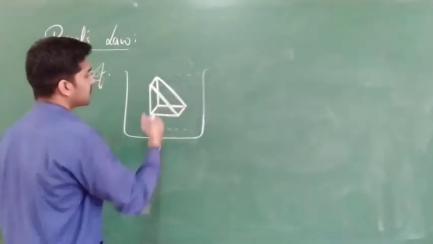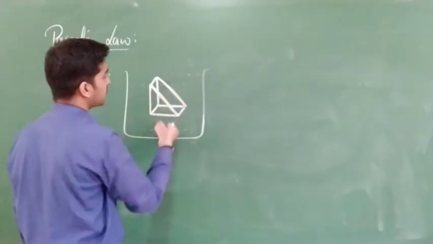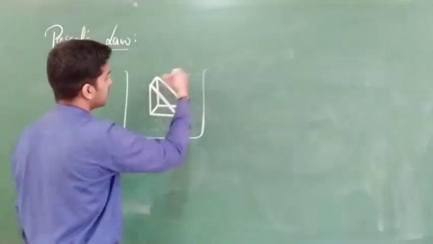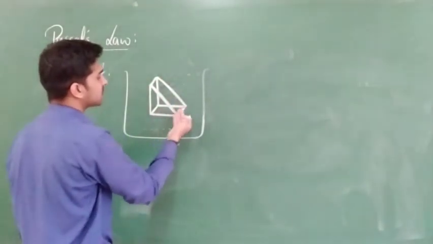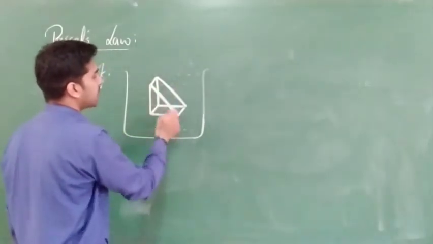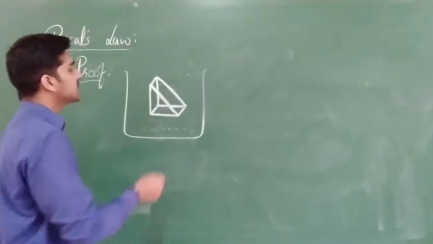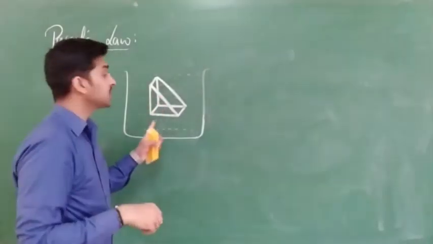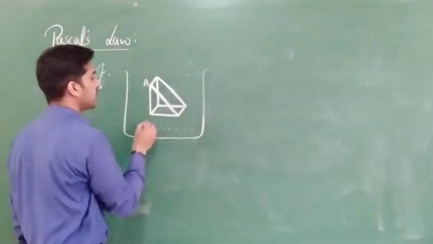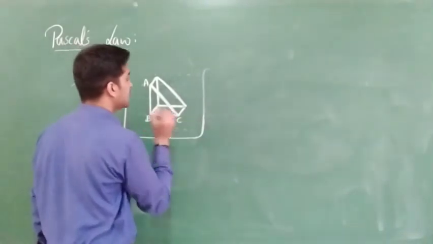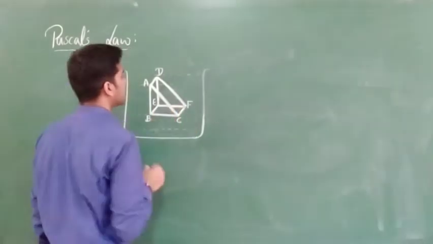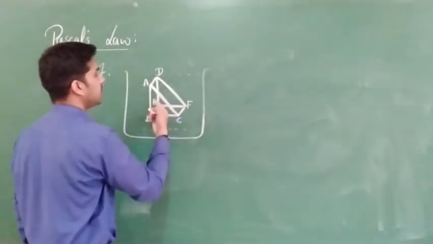Okay. So it is of side 1, side 2, side 3, side 4, side 5. Clear? This is the front side, and one more is the back side. Okay, it is a 3-dimensional figure. This is one rectangular side, this is one rectangular side, and these two are of triangular shape. Clear? So we are considering a prismatic element. This is known as a prismatic element, and we are going to give names for these edges: A, B, C. Next here B, here E, here F. Here A, B, C, D, E, F.